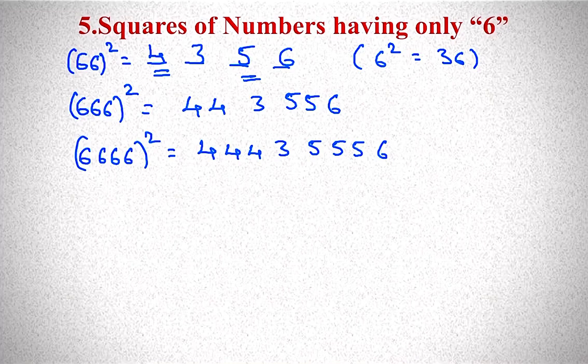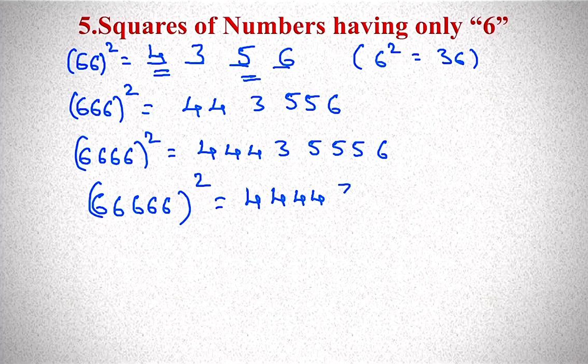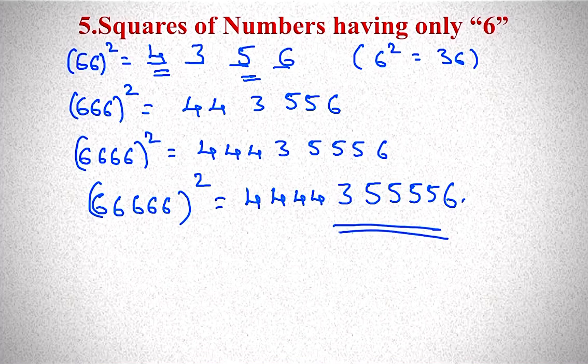If it is 5 sixes, 66,666 square, as it is 5 digits, 4 times you have to write 4, then 3, 4 times you have to write 5, then 6. Squares of numbers having only 6s.